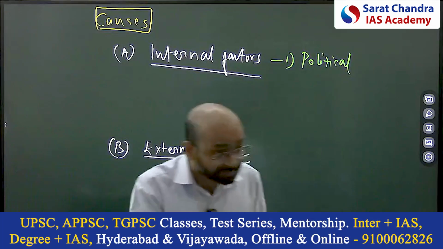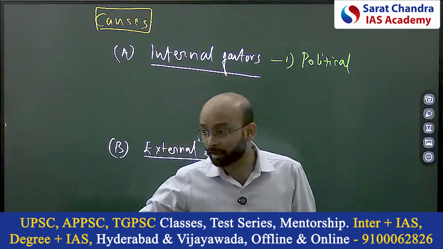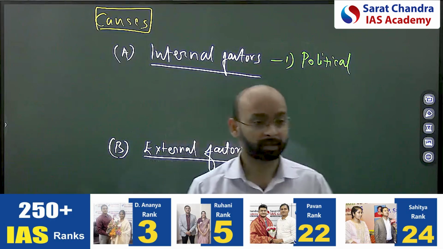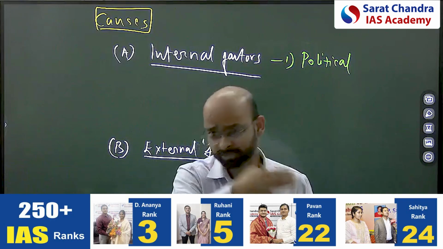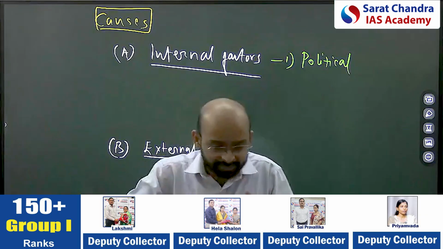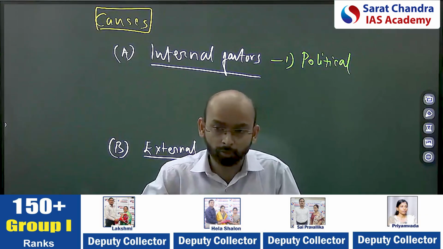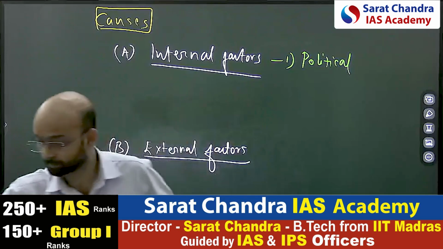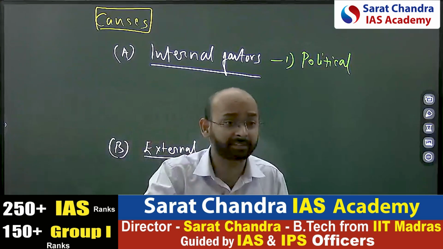But as the regional parties started evolving in Andhra Pradesh, in Madras, even in the southern, western, eastern areas, they started to impose their interest.